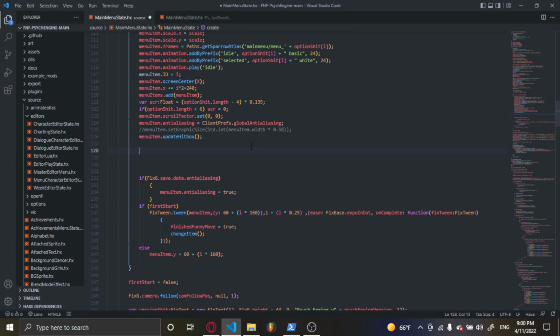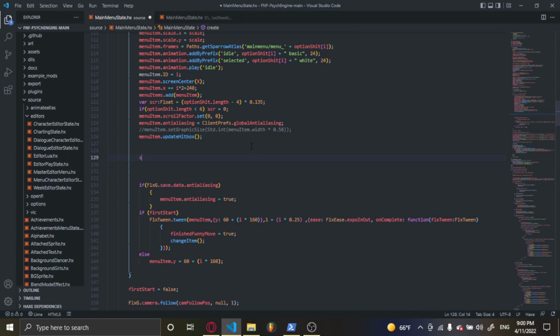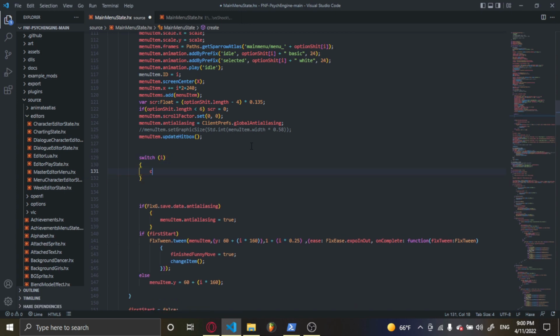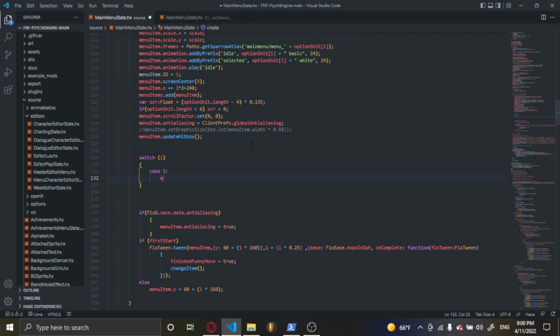To save time and not repeat the same code again, we're gonna add a switch statement for i. So case 1, menuItem.x equals your menu positions. So you will take time for adjusting the positions.